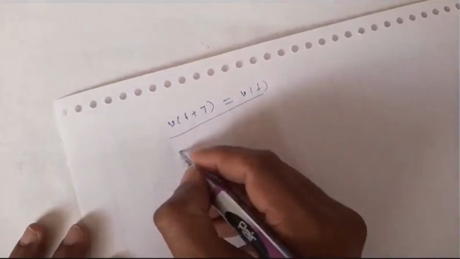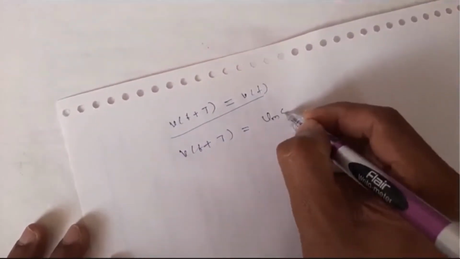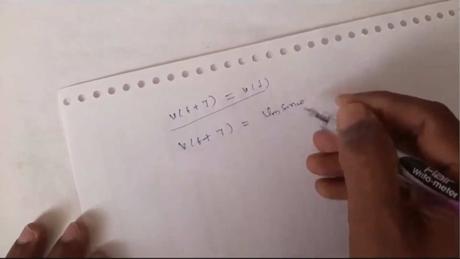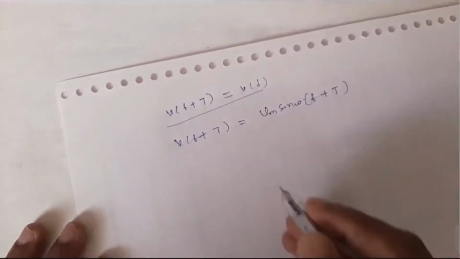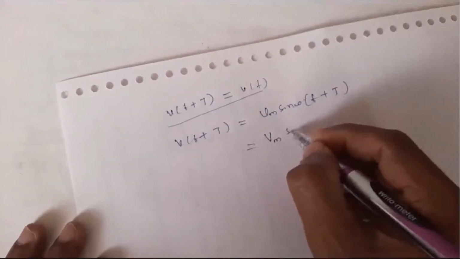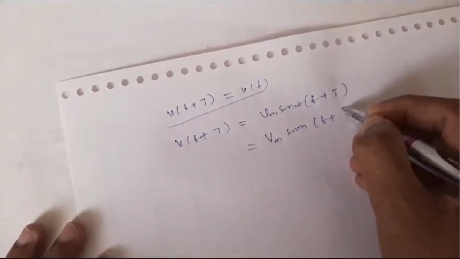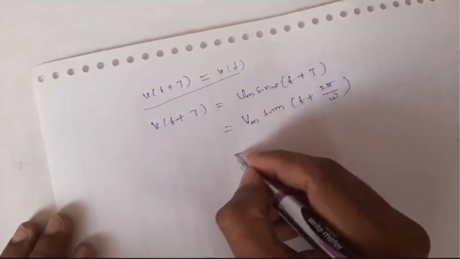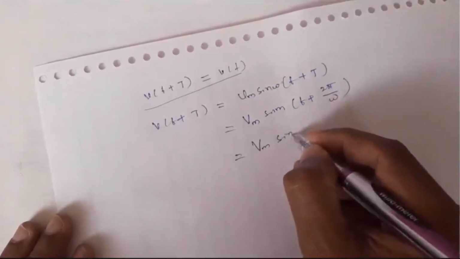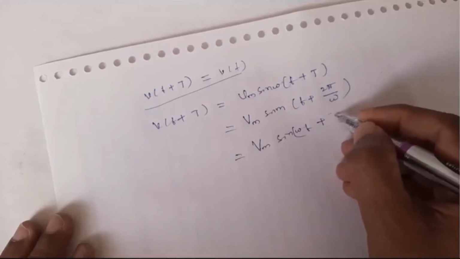V of t plus T is nothing but Vm sine omega (t plus T), right? So I can write this as Vm sine omega t plus omega T, where T is 2 pi by omega. So this is equal to Vm sine omega t plus 2 pi.